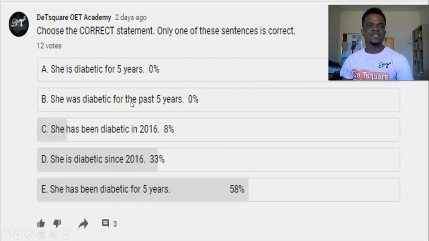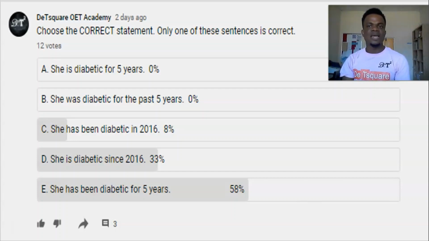Choose the correct statement. Only one of these statements is correct. If you look at number one, she is diabetic for 5 years. That's wrong. Simple present, you don't use time reference. And here they added for 5 years. So that first statement is wrong. Statement number B, she was diabetic for the past 5 years. We are using simple past, was diabetic.